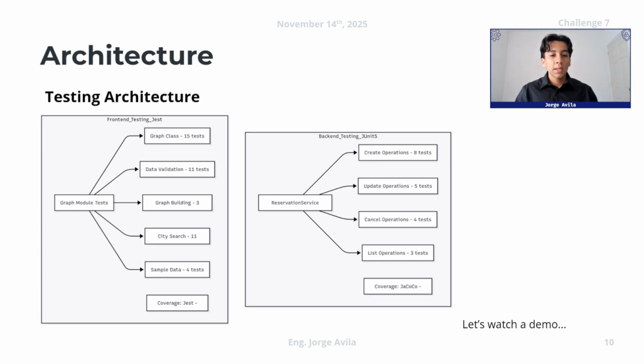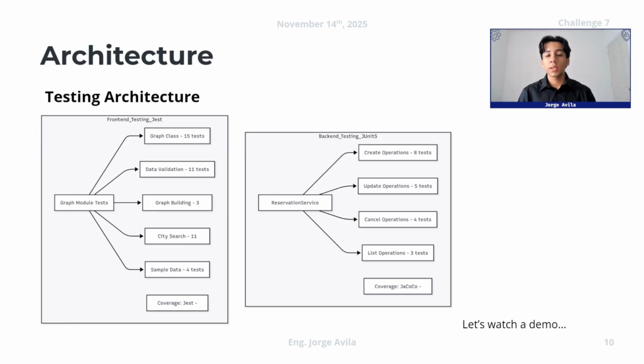Talking about the backend, we have 88 tests for create operations, 5 tests for update operations, 4 tests for cancel operations, 3 tests for list operations, and finally the coverage with Jacoco.